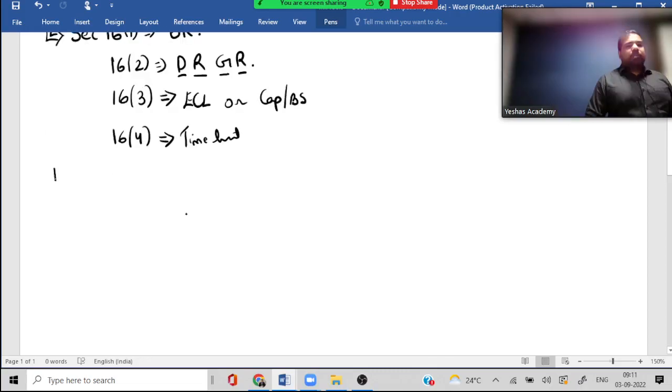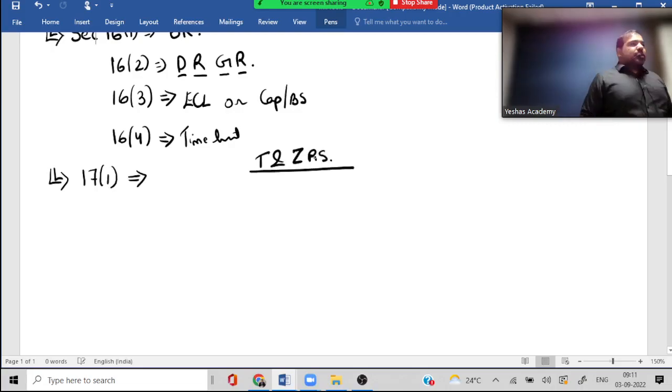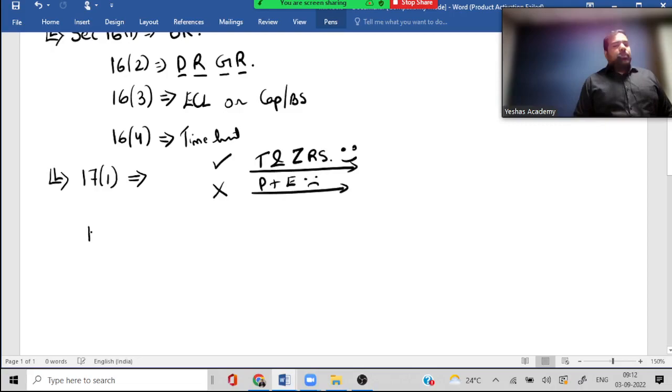We come to Section 17. 17.1 is a very nice give and take relationship. They say for taxable supply and zero rated supply. What is zero rated supply? Export and SEZ supply, zero rated. For these two supplies, is the government happy for various reasons? So will you get credit? Yes. And for, guys, personal supply and exempt supply, is the government unhappy? Yes. So will you get credit? No.